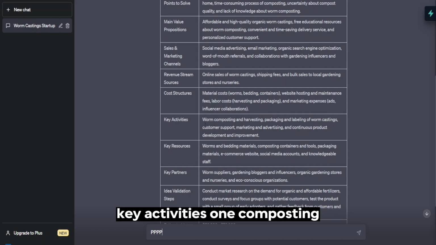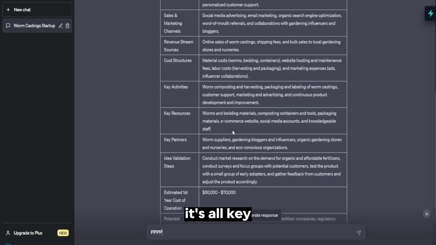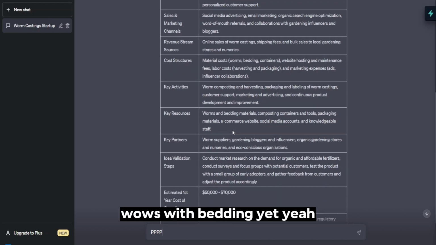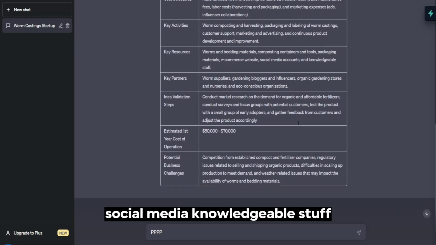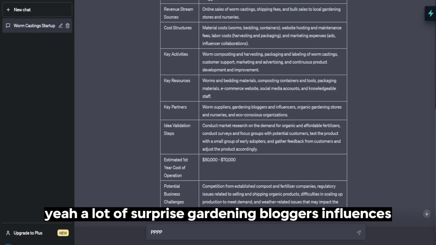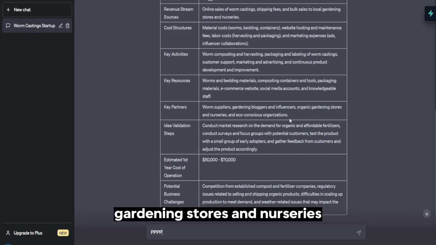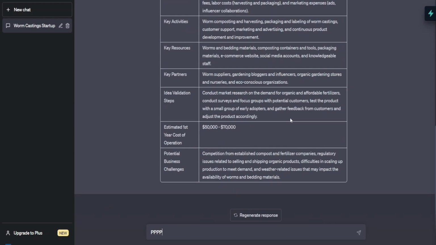Key activities: worm composting, gardening, support. Key resources: worms, we've got it already. E-commerce website. Oh, I didn't really get that. Social media, knowledgeable stuff. Well, you got me. Key partners: suppliers, gardening bloggers, influencers, gardening stores and nurseries. So yeah, it's giving me a lot of good stuff here. Let's ask it a few more questions.